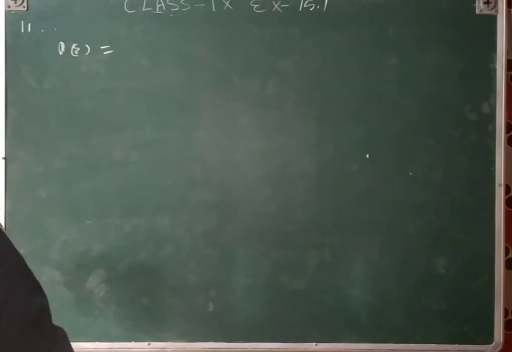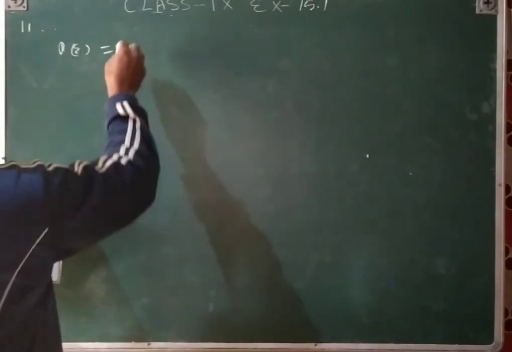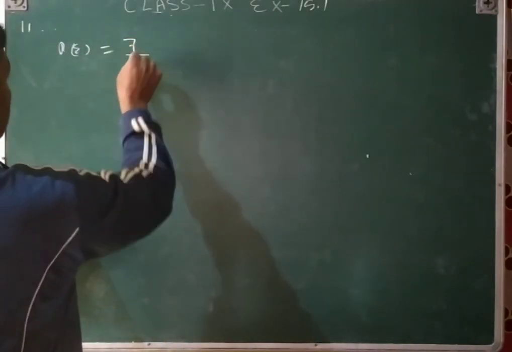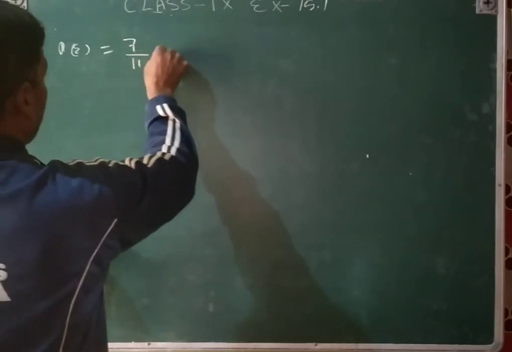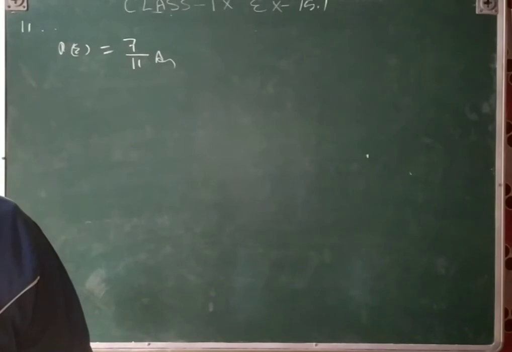Bags with more than 5 kg are 7, and then total bags are 11.